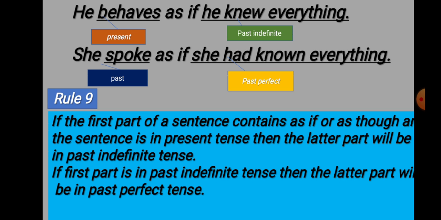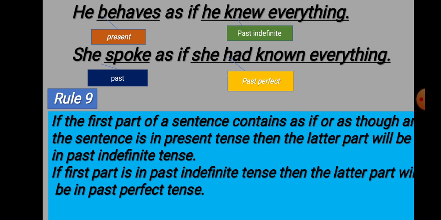He behaves as if he knew everything. You see the example, she spoke as if she had known everything. If the first part of a sentence contains as if or as though, and the sentence is in present form, then the later part will be in past indefinite tense.